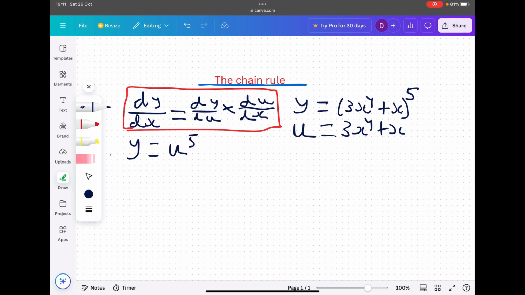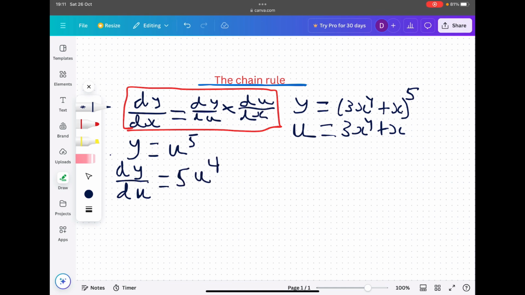So you can differentiate u to the power of 5, right? That's just 5u to the power of 4. So we've got it in a much more manageable format. But it's not quite as simple as that. I'm going to differentiate this y term with respect to u, so it'll be dy by du. As you can see, dy by du is a term in our equation, right? And if we differentiate that, I told you already, 5u to the power of 4.